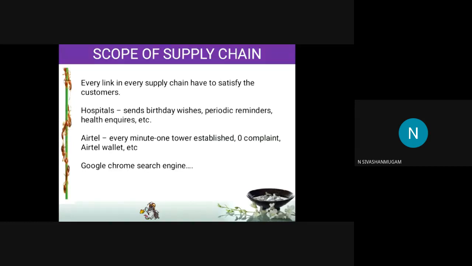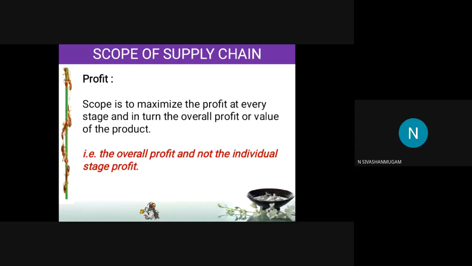Each and every owner, each link in a supply chain, is trying to satisfy their customers and retain them in the supply chain itself. Only then can they gain the profit. The second scope, or the primary scope, is earning the profit. How to increase the profit?